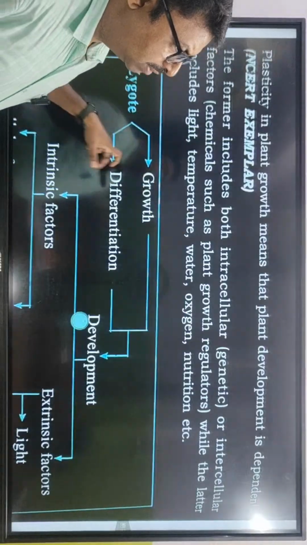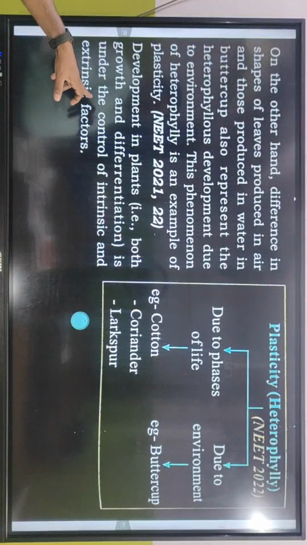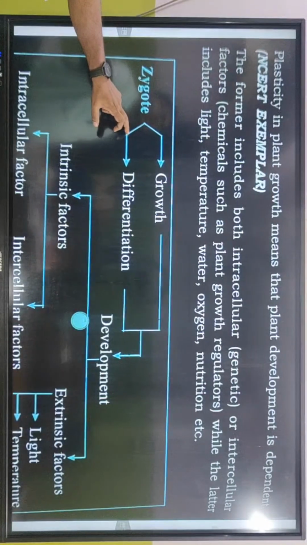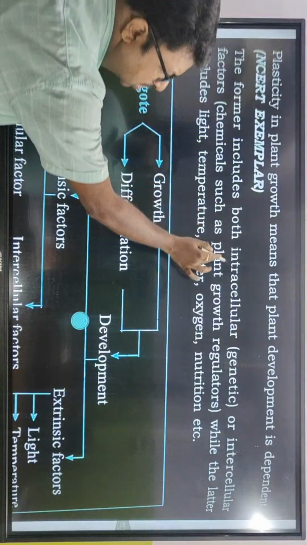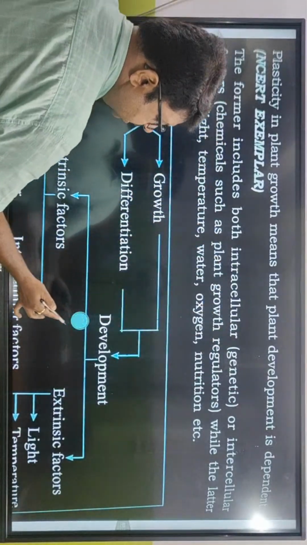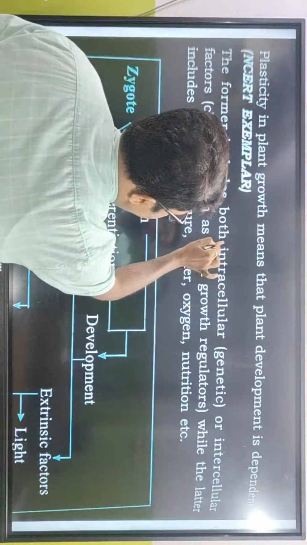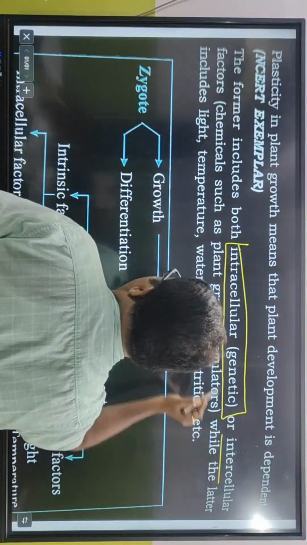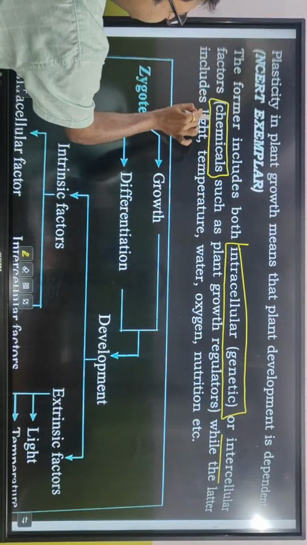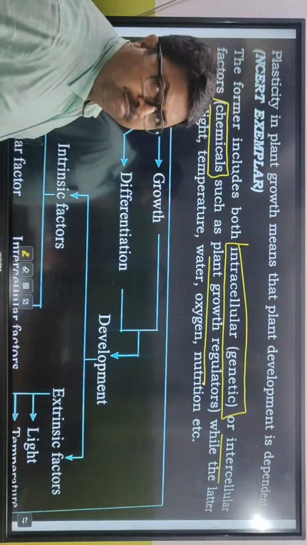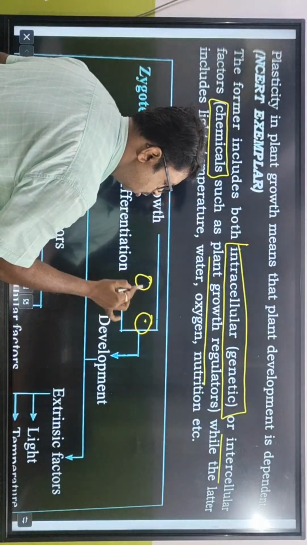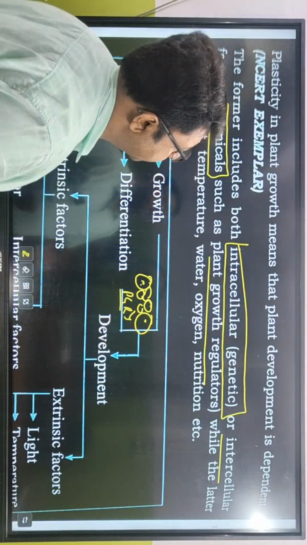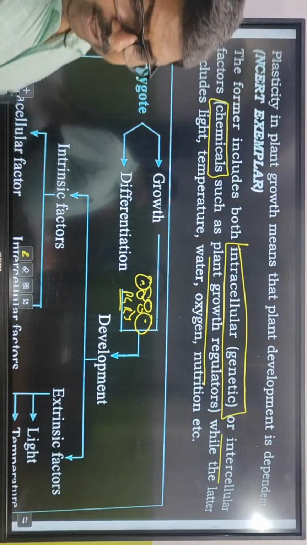কোনটা ফর্মার মানে কোনটা? What is the former one? Intrinsic and extrinsic factor. তাহলে intrinsic ফ্যাক্টরের মধ্যে কি কি থাকে? The former includes both intracellular, genetic or intercellular factors, that is chemical. Intercellular chemical মানে plant growth regulators করা থাকে, বলেছিলাম না দুটো সেলের মাঝখানে। I've talked about between two cells the plant growth regulators are there, PGRs are there in between two cells, while the latter include